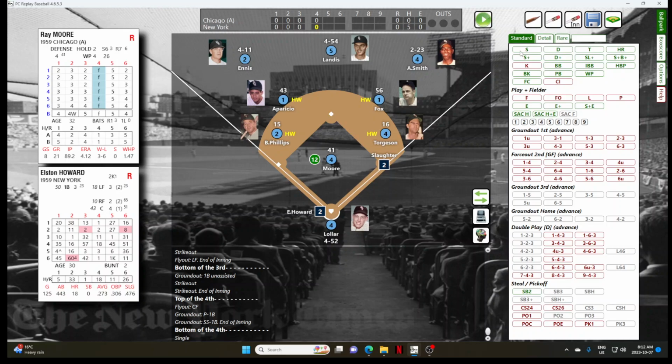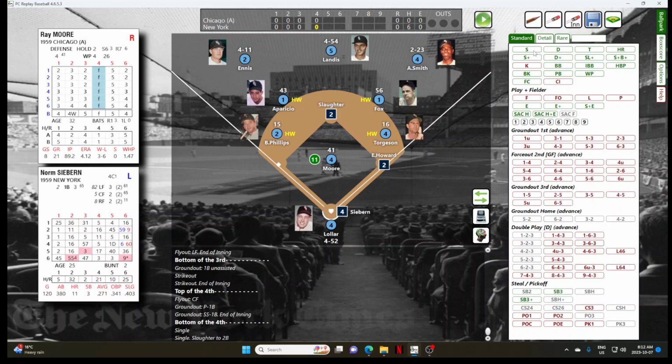Elston Howard is up. And Howard hits a ground ball to center field. He is holding. So holding at second is Slaughter. So the first 2 runners for the Yankees in the 4th reach on singles. Norm Seaburn is up. Seaburn had a hit his first time up.